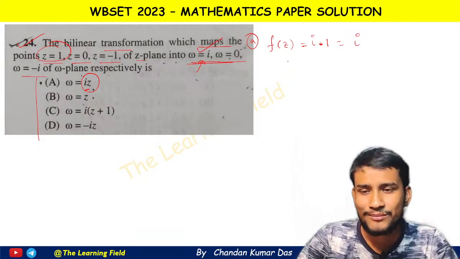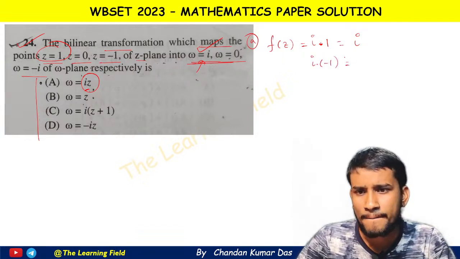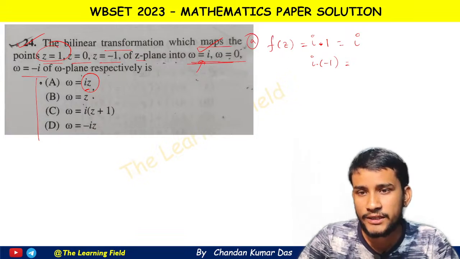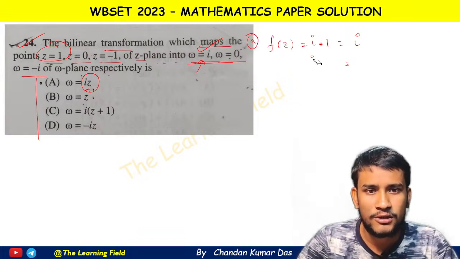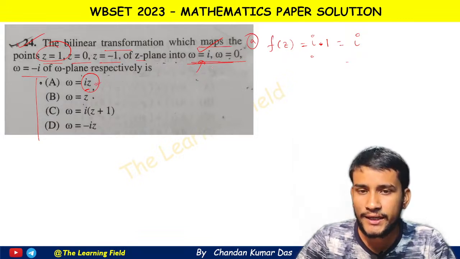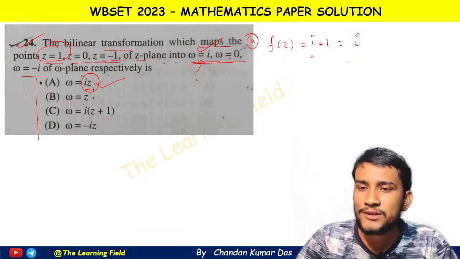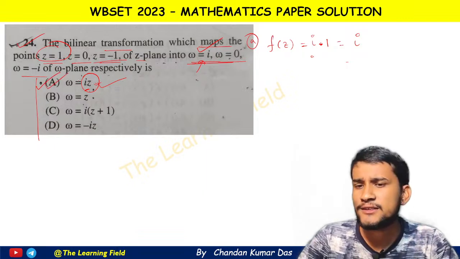And then z equal to 0, the second term. If we put z equal to 0 in the first transformation, then we again get w equal to 0, and if we put z equal to minus 1 here, we get w equal to minus iota. So here the first option is clearly correct, and this is a very easy question.